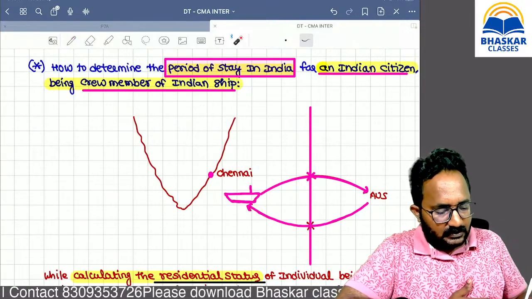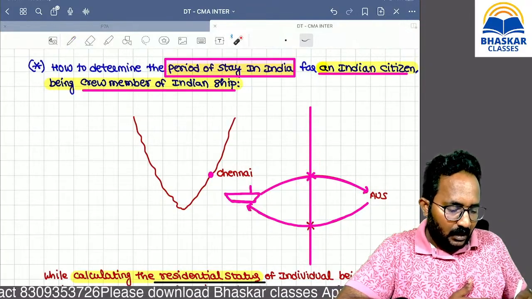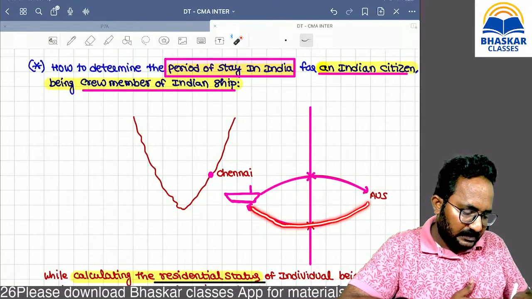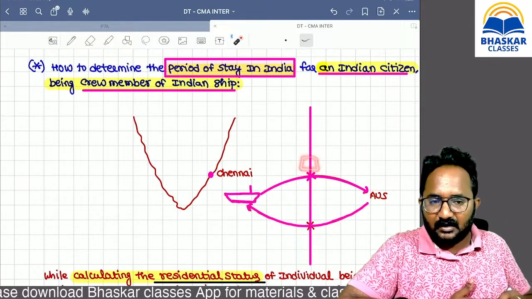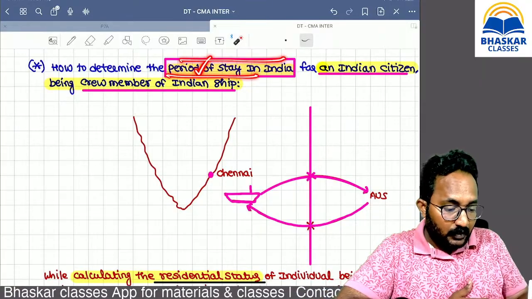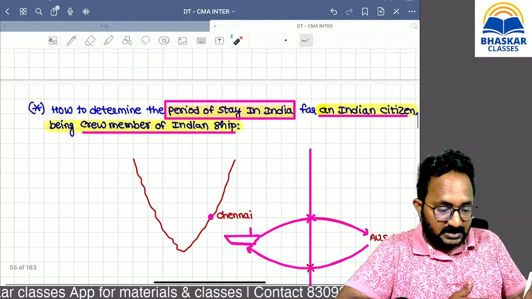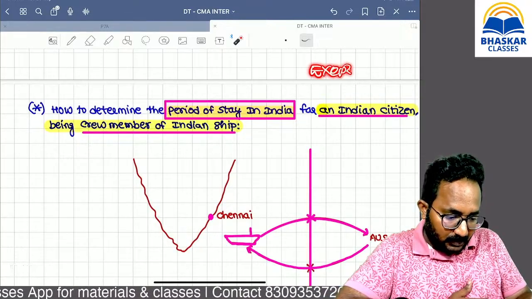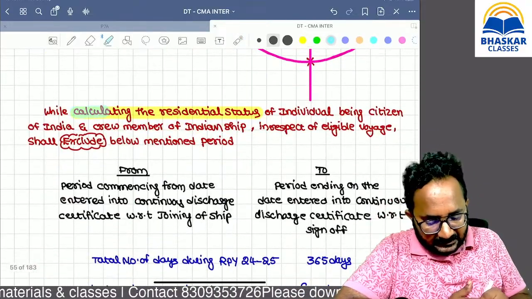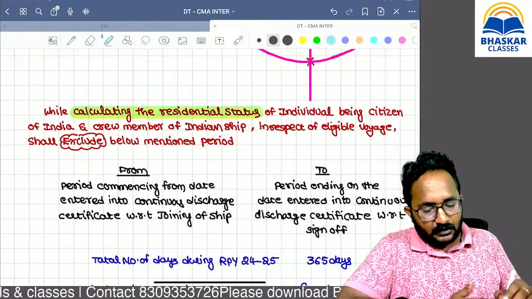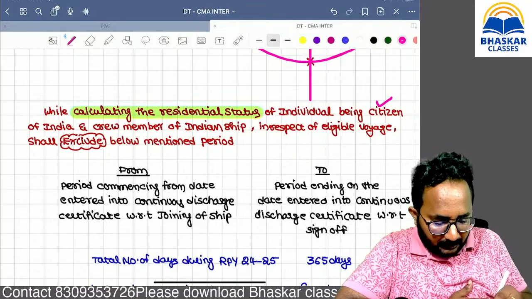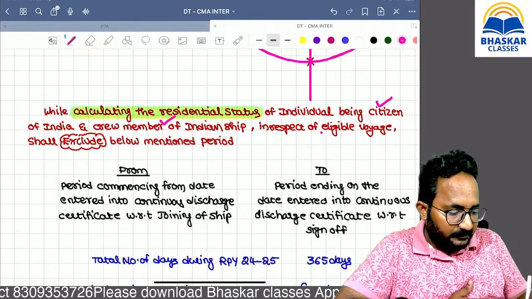Because no one can put a chair here and say, yes, on this day he crossed Indian territorial waters, on this day he entered Indian territorial waters. This calculation is impossible. Then how to determine the period of stay in India for an Indian citizen as a crew member of an Indian ship? This is definitely exception number 1. While calculating the residential status, it is in respect of an eligible voyage.